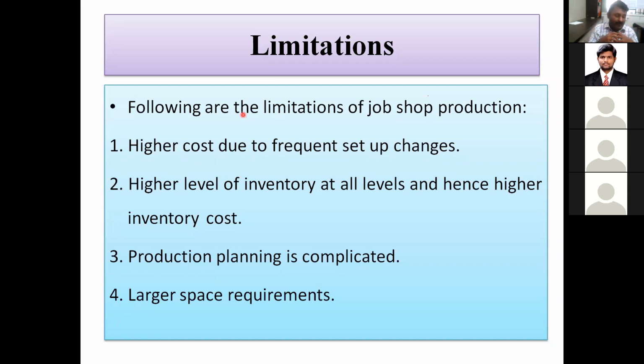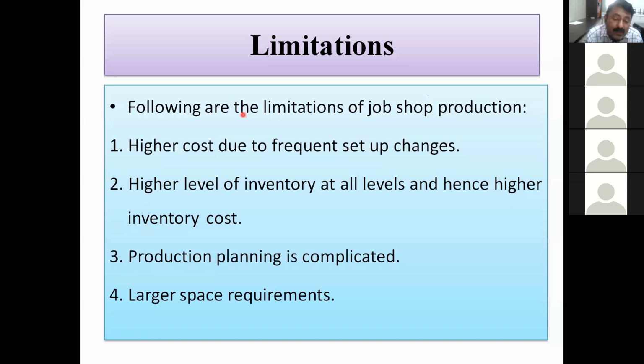So frequent setup changes. For job A, it requires this setup, and these are the jigs and these are the fixtures. For job B, different setup. For job C, different setup. So frequent changes in the setup, and this leads to higher cost. So you can call this the limitation.